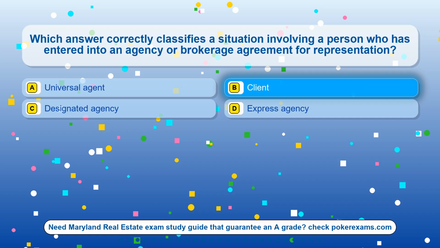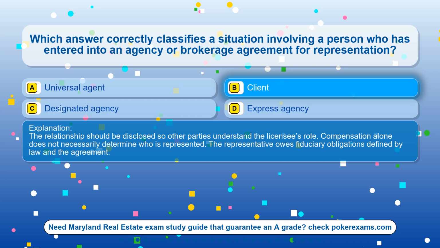The correct answer is option B, client. The relationship should be disclosed so other parties understand the licensee's role. Compensation alone does not necessarily determine who is represented. The representative owes fiduciary obligations defined by law and the agreement.